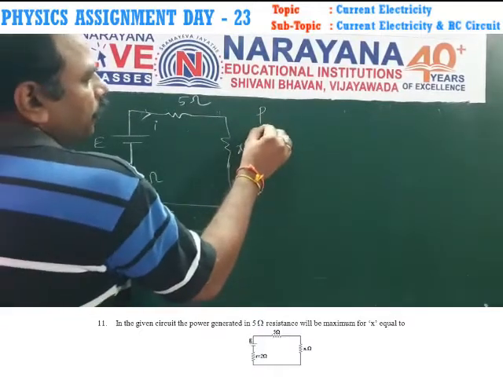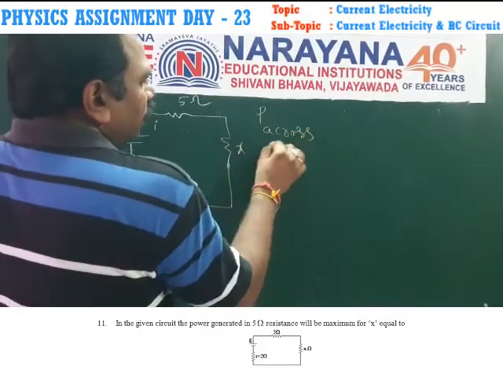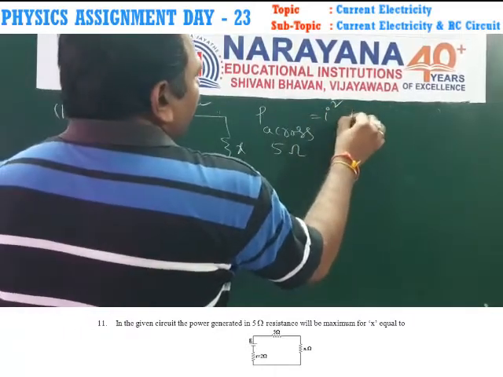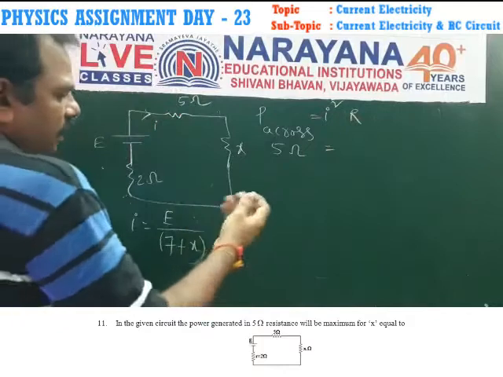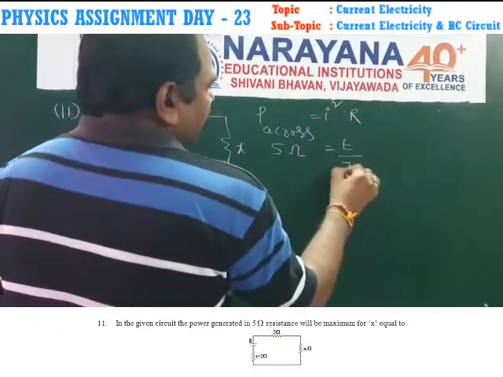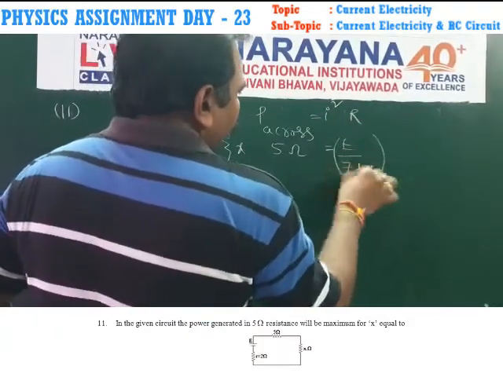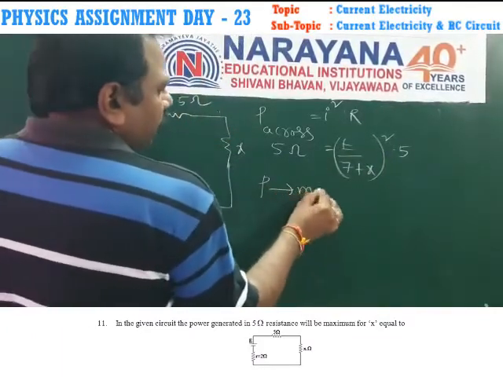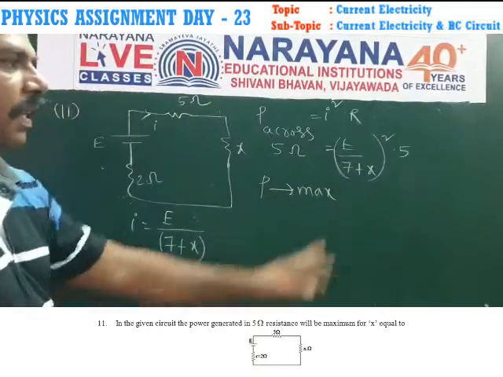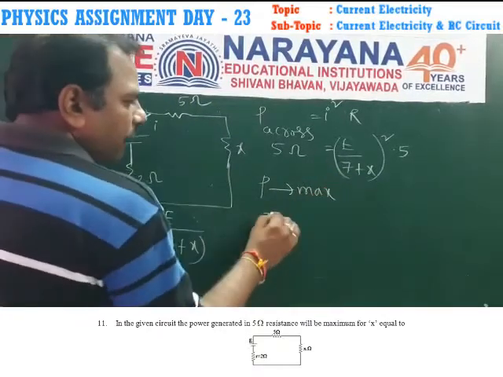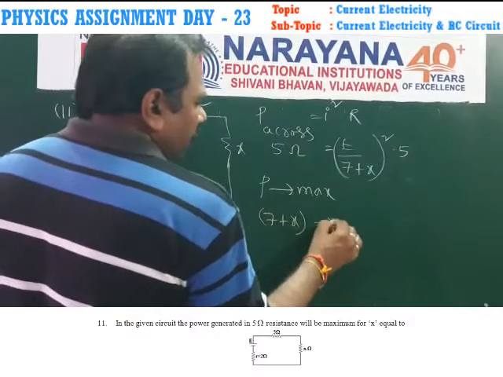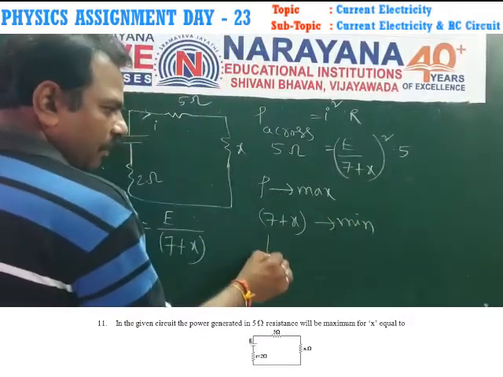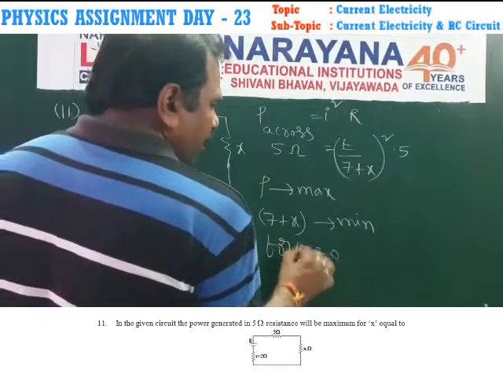Therefore, the power across the 5 ohm resistor is equal to I square R, that is E by 7 plus X whole square into 5 ohms. This power will be maximum when 7 plus X is minimum. So this value is minimum for X equal to 0.